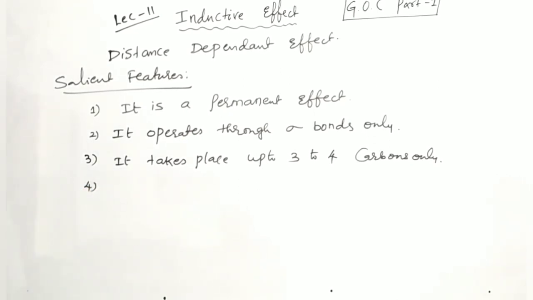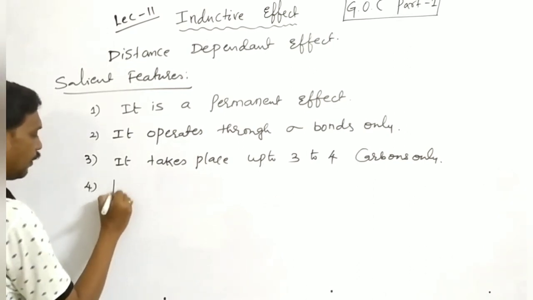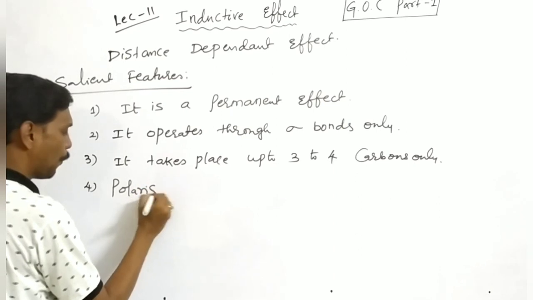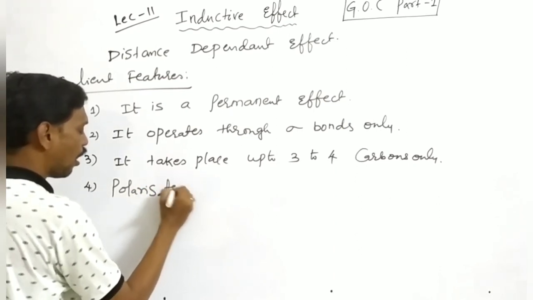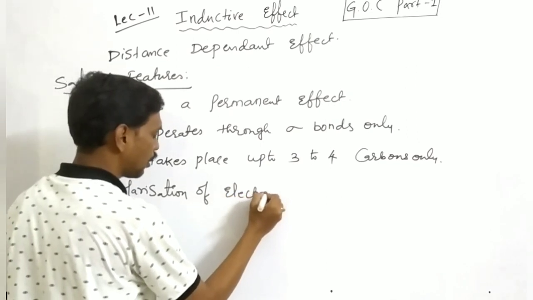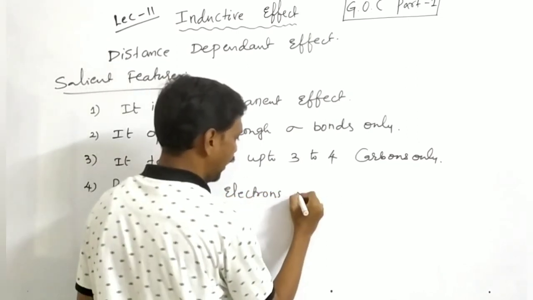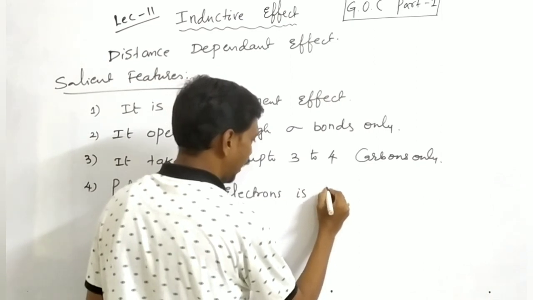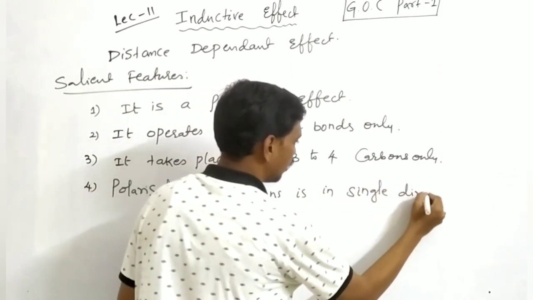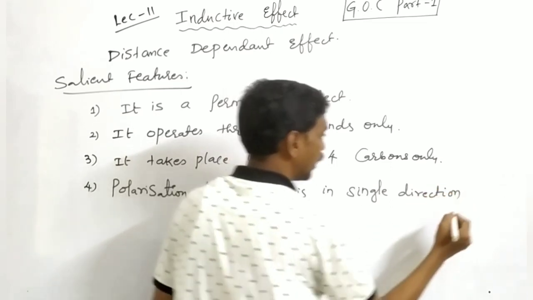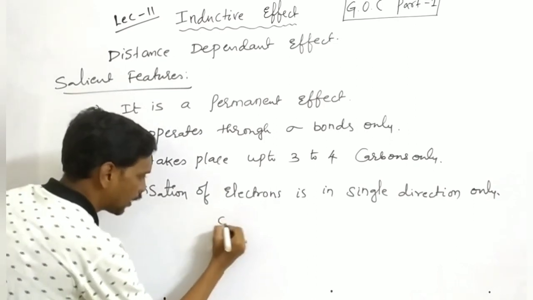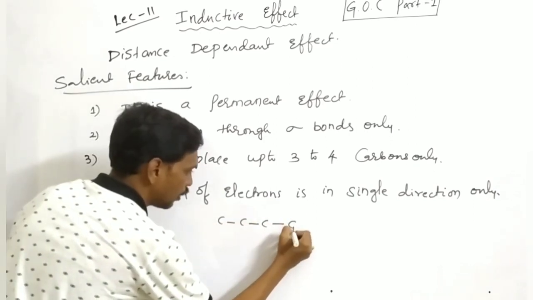Next, polarization, that is shifting, of electrons is in a single direction only. See here what happened.